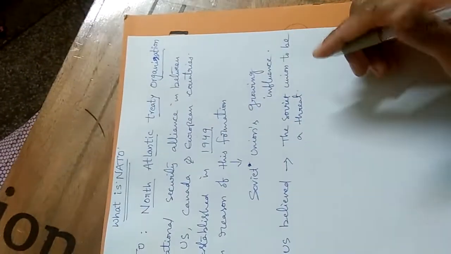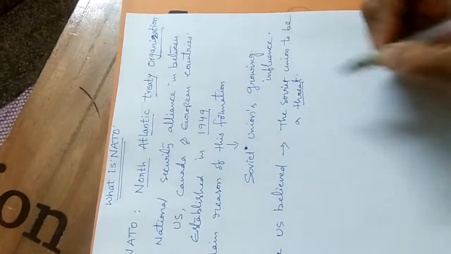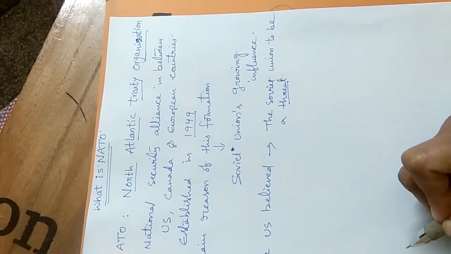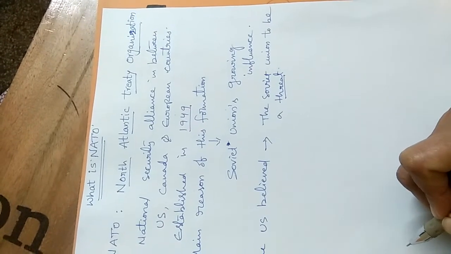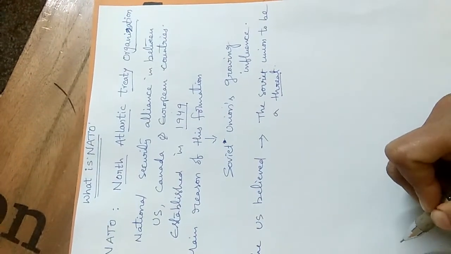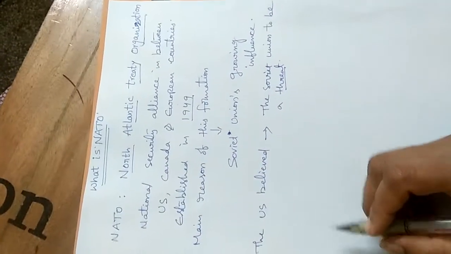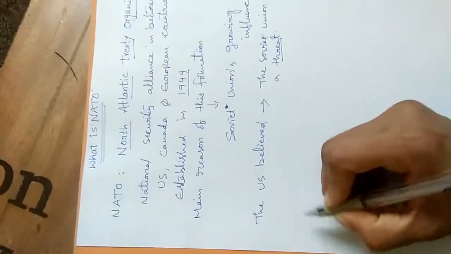What did the US believe? The US believed that the Soviet Union was a threat. For that, the US decided that the members of NATO were told to spend at least 2% of their GDP on defense.